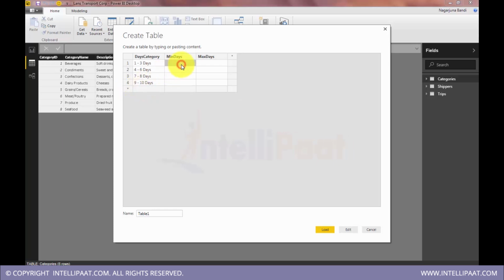I don't want this extra column, so delete. The minimum days here would be 1, 4, 7, 9, and the maximum days 3, 6, 8 and 10. There I go. I have a table now.